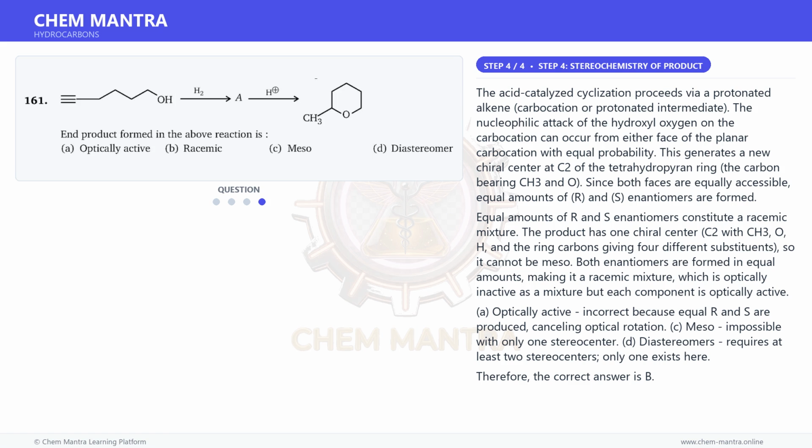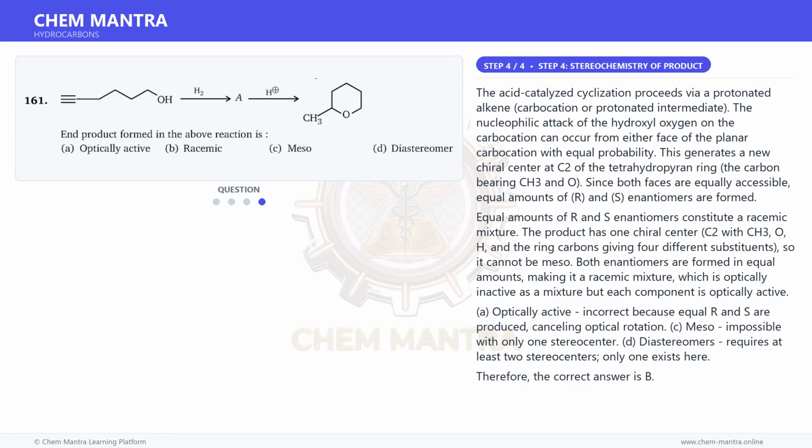Since both faces are equally accessible, equal amounts of R and S enantiomers are formed. Equal amounts of R and S enantiomers constitute a racemic mixture. The product has one chiral center, C2, with CH3, O, and the ring carbons giving 4 different substituents, so it cannot be meso. Both enantiomers are formed in equal amounts, making it a racemic mixture, which is optically inactive as a mixture but each component is optically active.